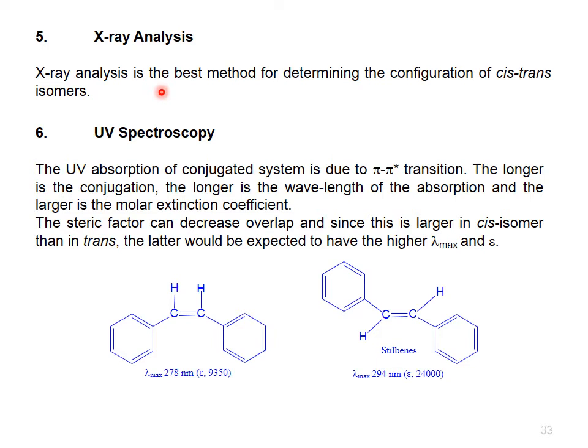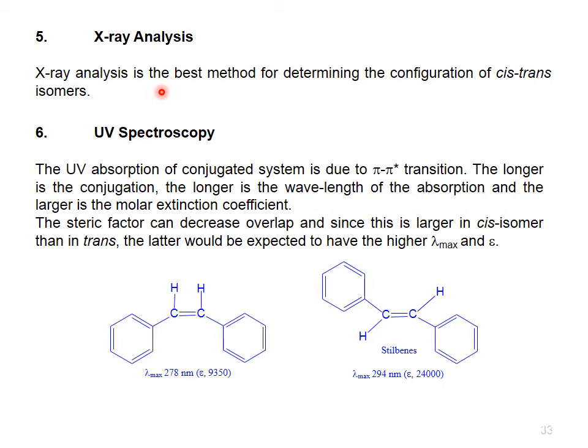The steric factor can decrease overlap, and since this is larger in the cis isomer than in trans, the latter would be expected to have the higher lambda max and epsilon. This is also a wavelength. From UV spectroscopy, we can easily distinguish between the cis-trans isomers.